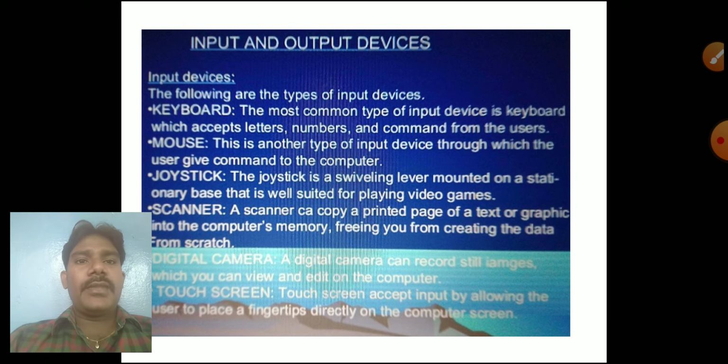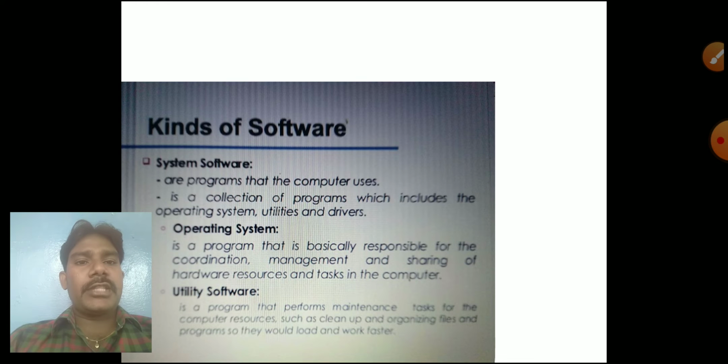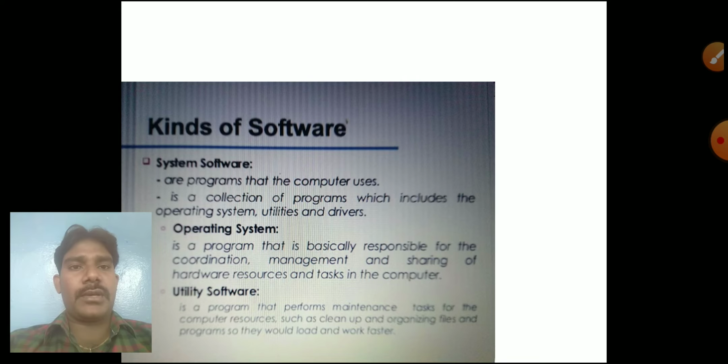Another one is application software. Application software means what? After installing the operating system, Windows 7 or Windows 8, we have to install all this application software. For example, MS Office, Photoshop, Flash, all these are application software.